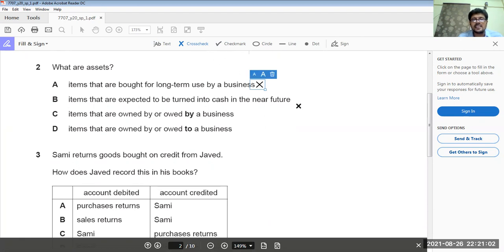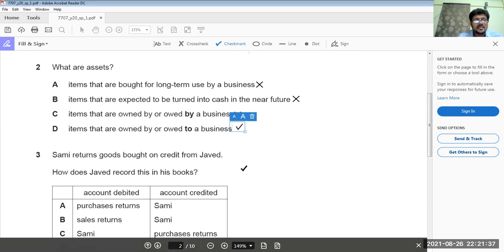Okay, items that are expected to be turned into cash in the future. This is the definition of current assets. Now, this is not the answer here. Why is this not the answer? Because items are owned by but not owed by business. Now, see, this is the correct answer. Items are owned by or owed to a business, because all these assets are owed to us from customers, from the owner or from the creditors.